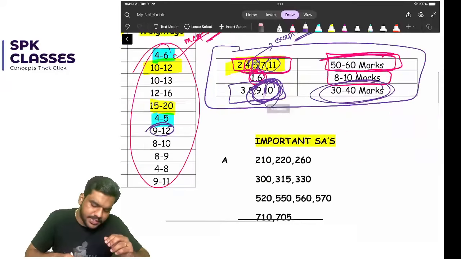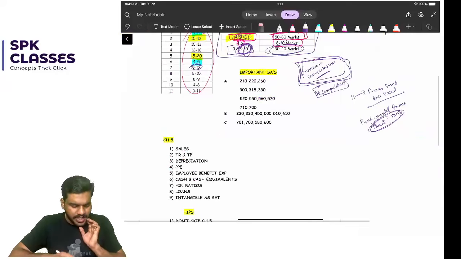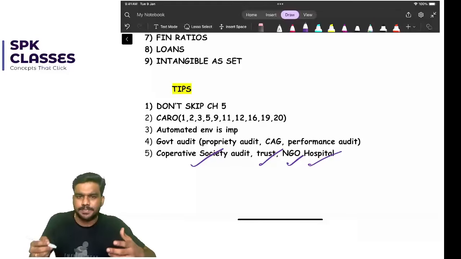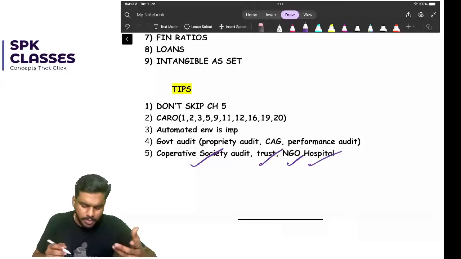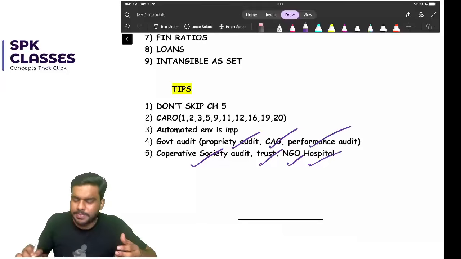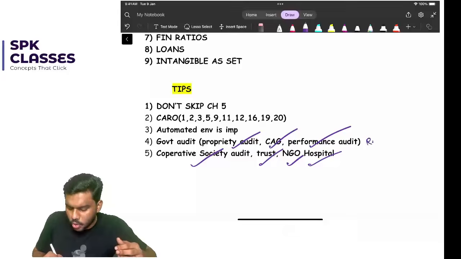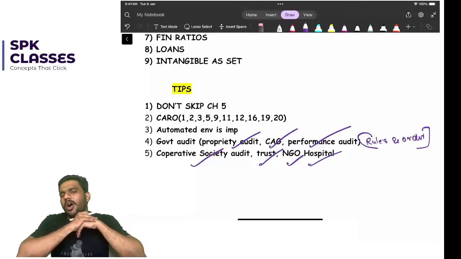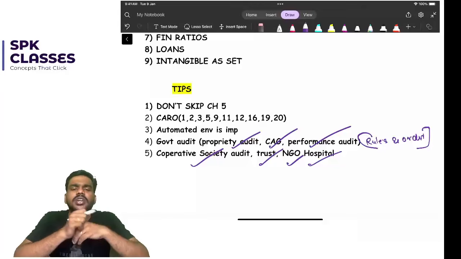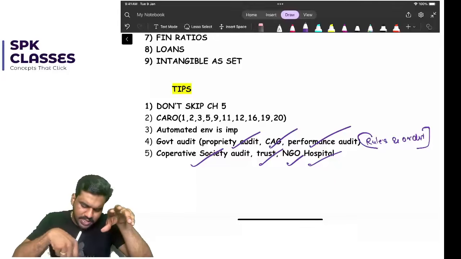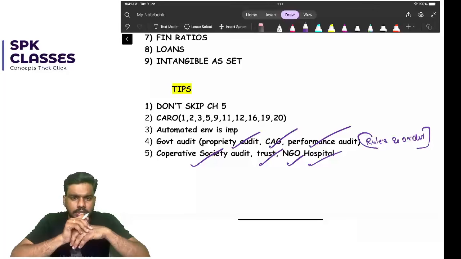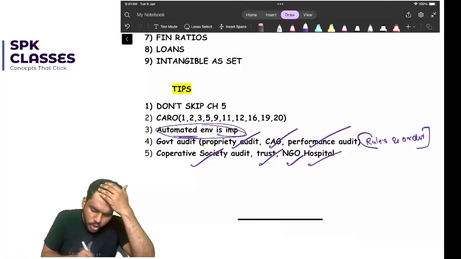Then chapter 9, different types of entities. Please make sure you're comfortable with cooperative society audit, trust, NGO, hospital. I'm not expecting government audit too much, but from government audit you can prepare proprietary audit, C&AG, performance audit. Then there is rule audit, against rules and orders. Please make sure you're comfortable with these 4 topics in government audit. I'm not expecting a question from government audit since it was asked in the last 2 attempts. So at least cover these 4 topics: proprietary audit, performance audit, C&AG's duties and powers, and rules and orders. Then automated environment is an important topic, don't skip.